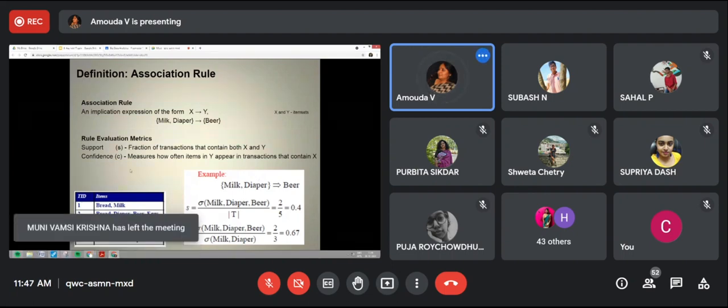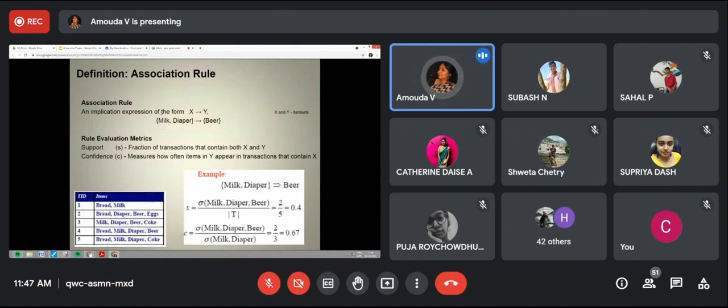If not, the implication of X and Y. Suppose X is milk and Y is diaper. So for these 2 items, we happen to see that they are also bought together. That's what we are going to see. How do you see that in terms of 2 measures, that is, support and confidence.